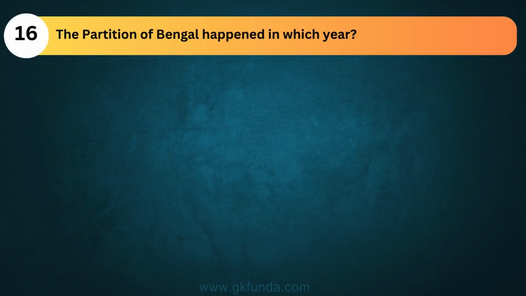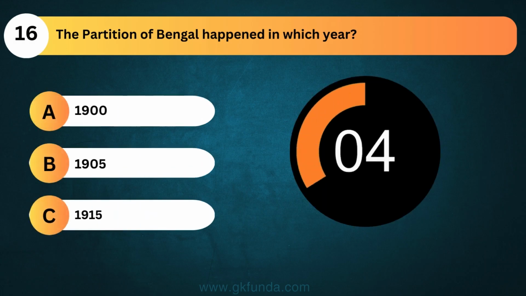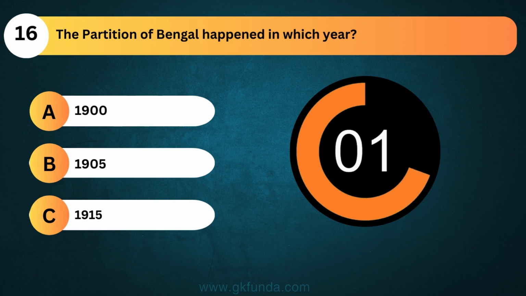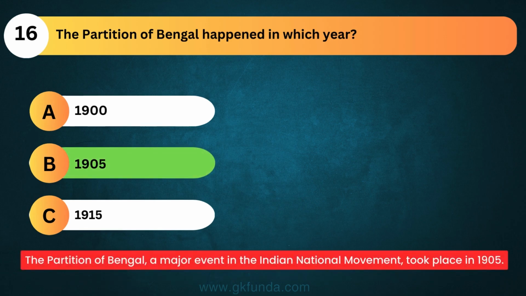The partition of Bengal happened in which year? The answer is option B, 1905. The partition of Bengal, a major event in the Indian national movement, took place in 1905.